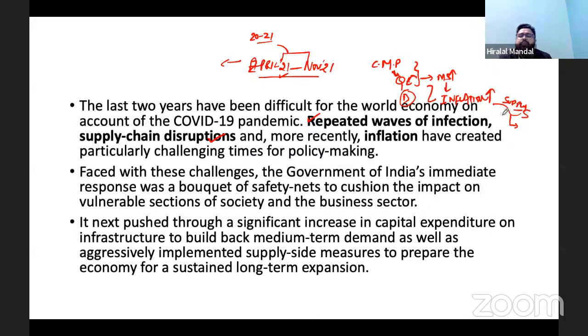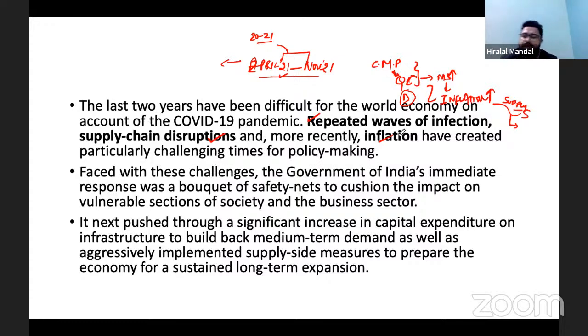So both demand and supply sides are fueling inflation at this point of time, and that has become a cause of concern across the world, and India is among those countries as well.